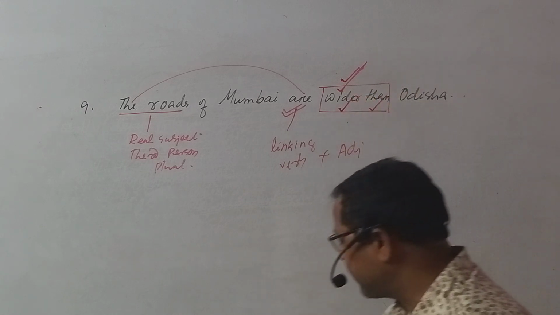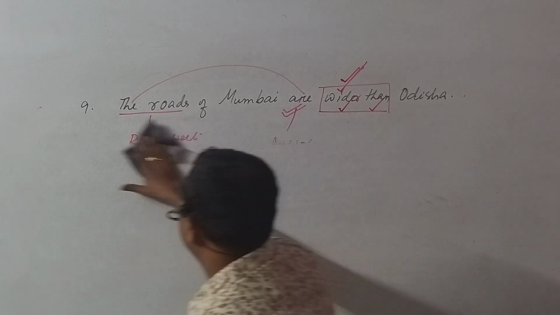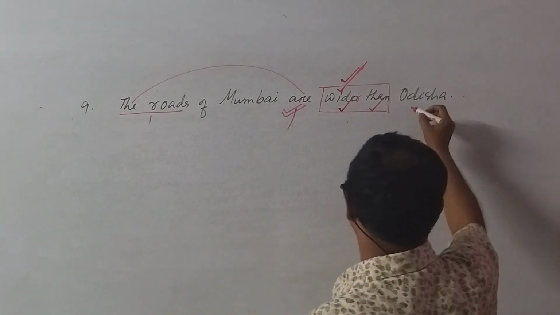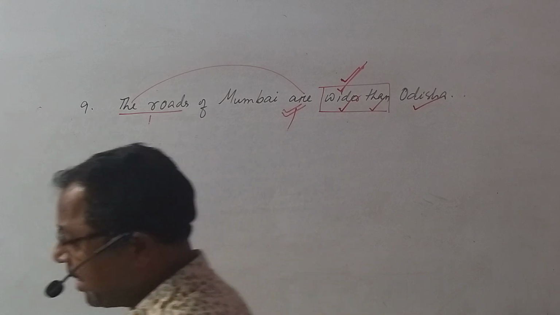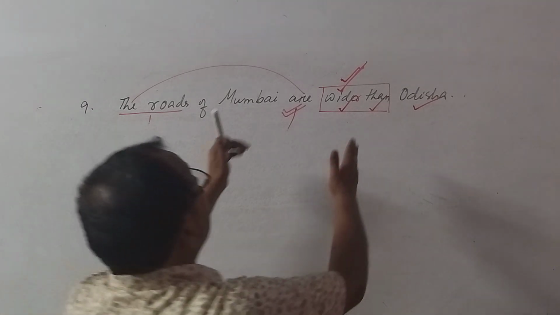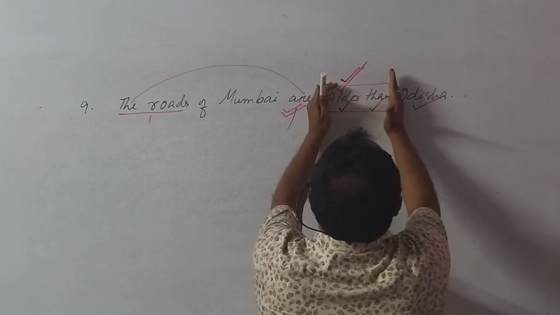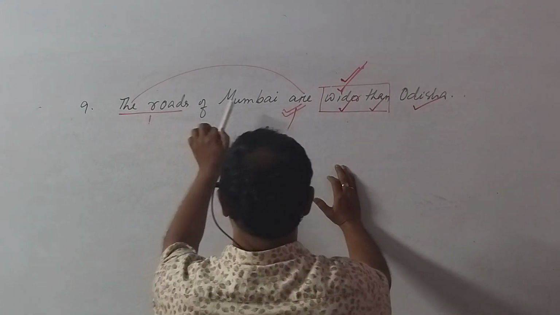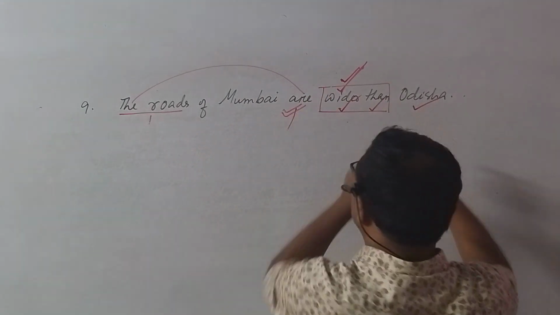Then what is the mistake? Now the mistake is with this word Odisha. Why is Odisha wrong? Because we are comparing the roads of Mumbai not with Odisha.